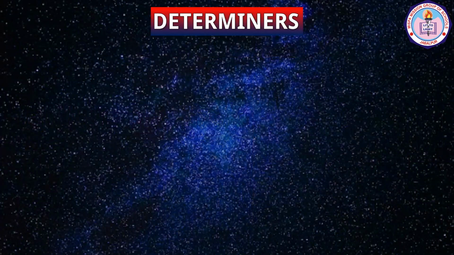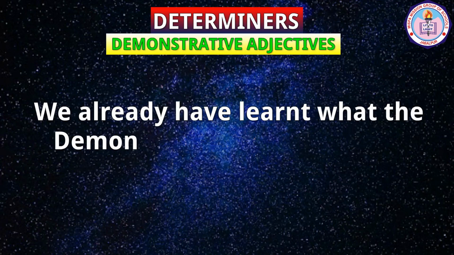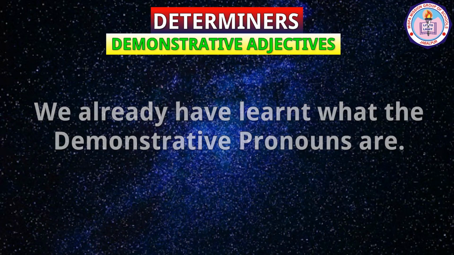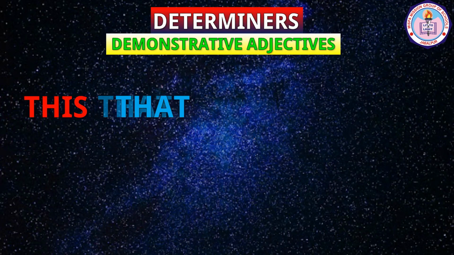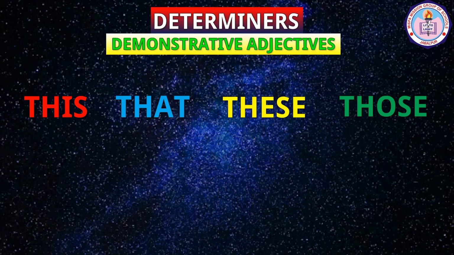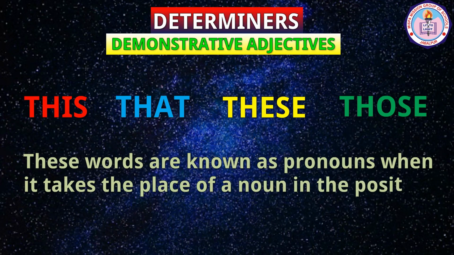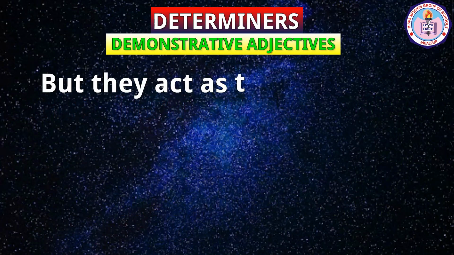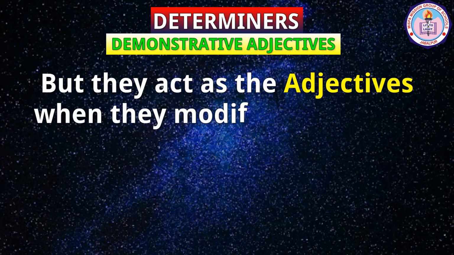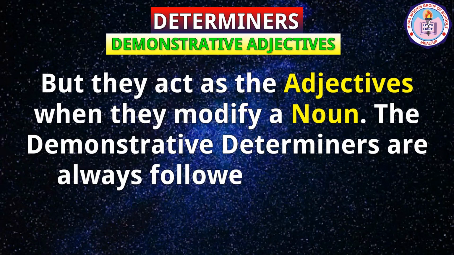The next topic of determiners is demonstrative adjectives. In the last episode, we already learned what the demonstrative pronouns are. We have seen that there are 4 demonstrative pronouns: this, that, these, those. These words are known as pronouns when they take the place of a noun in the position of the subject or object in a sentence. But they act as adjectives when they modify a noun. The demonstrative determiners are always followed by a noun.